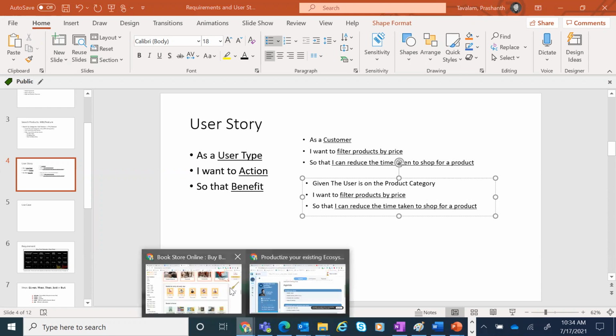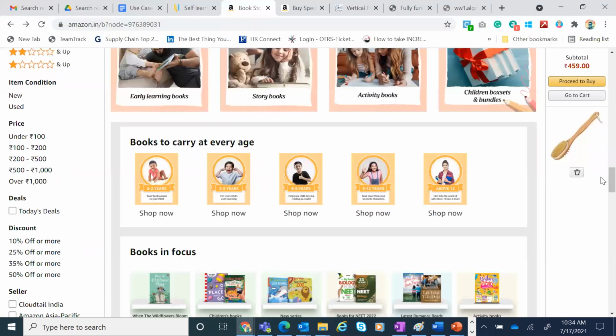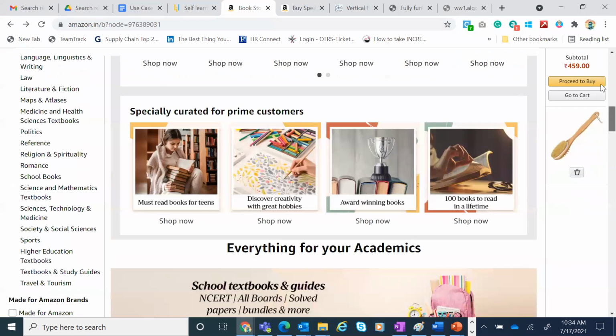You are already on the product category page. What did I do? I selected or searched for books. I clicked here and clicked books, and I'm here now. So I have to have selected a product category. The functionality I want to define is, first, the precondition, which is: given that the user is on the product category page. This is a given. This has to happen before